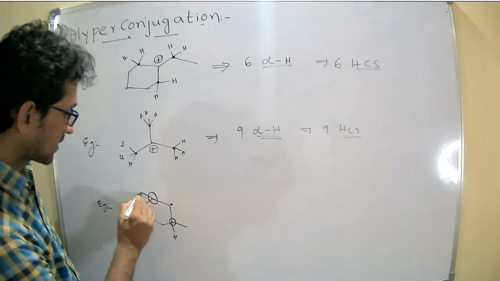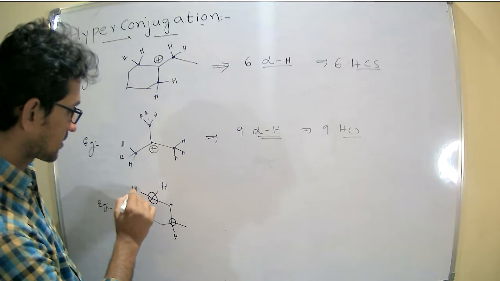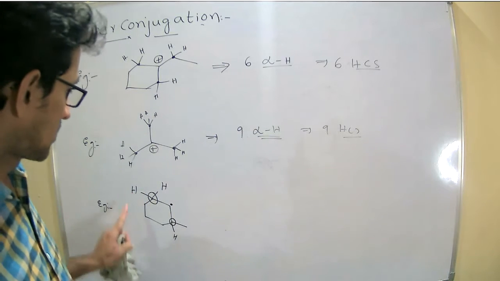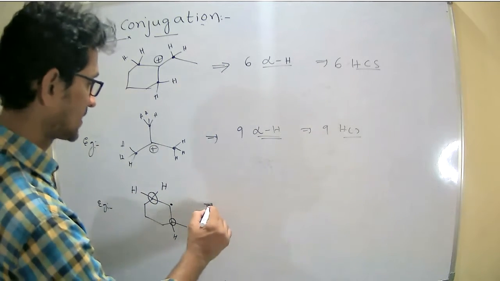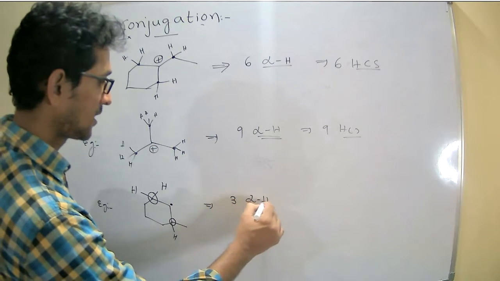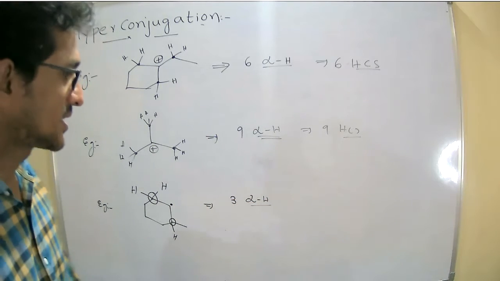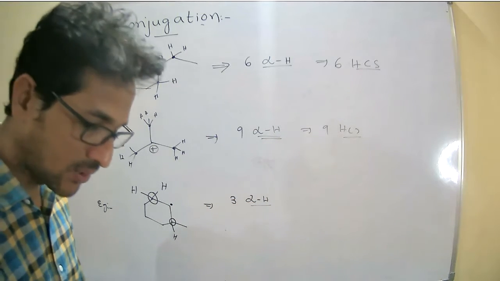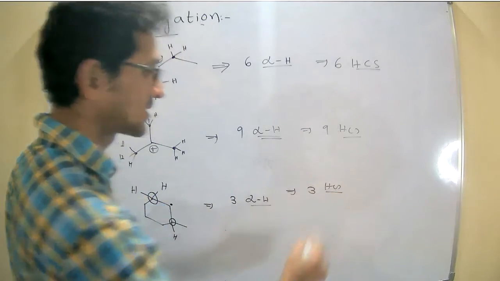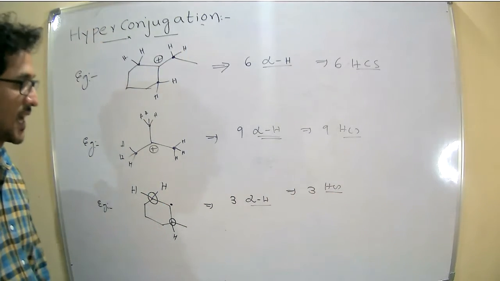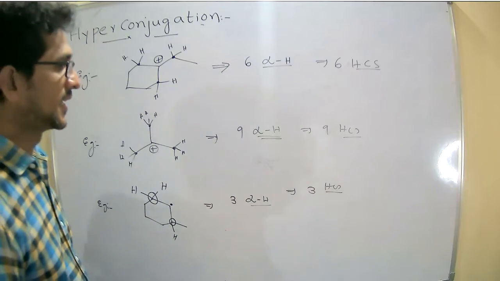Now 2 bonds are there, therefore 2 hydrogens are present. So now tell me how many alpha hydrogens it contains. 3 alpha hydrogens. Once 3 alpha hydrogens are present, then 3 hyperconjugated structures are there.